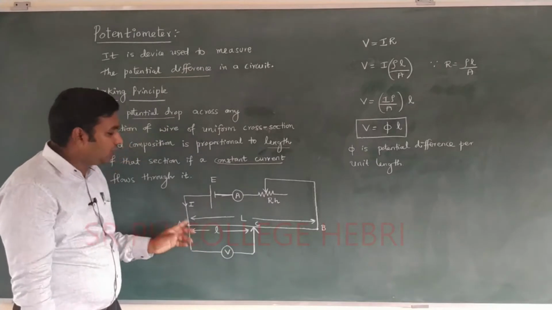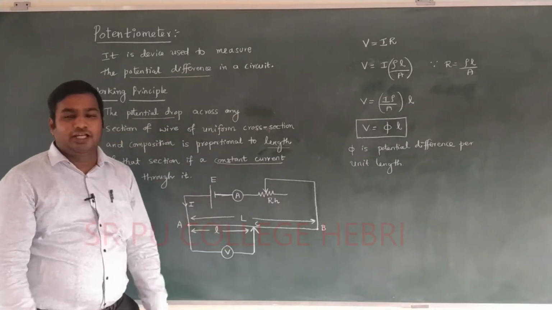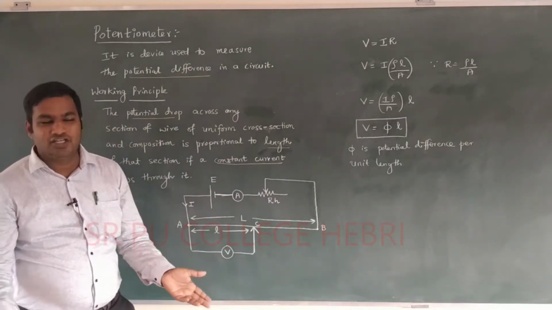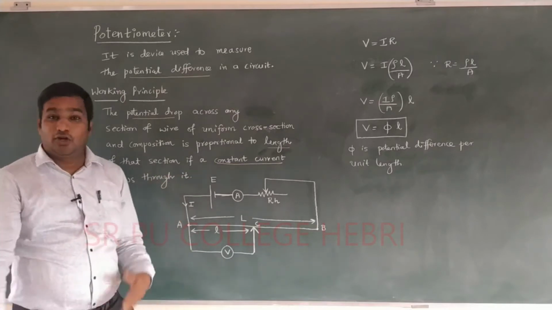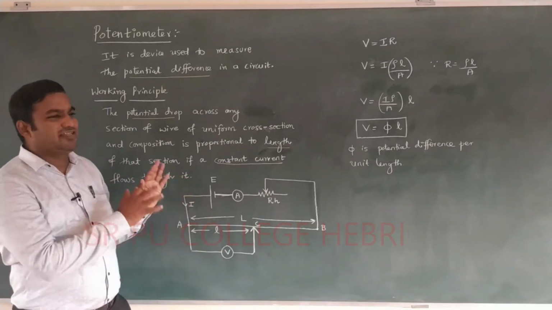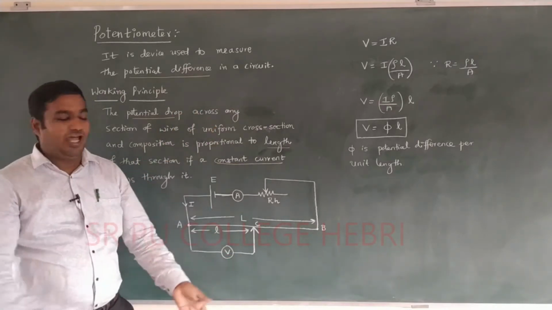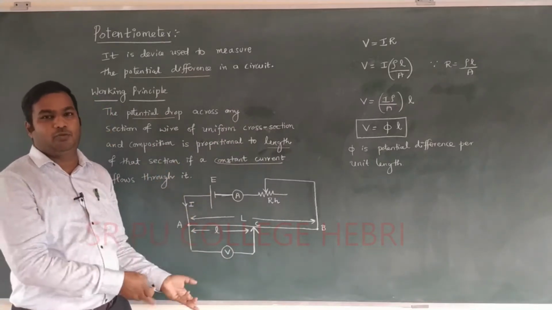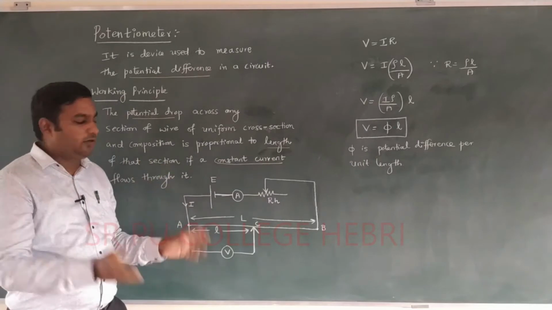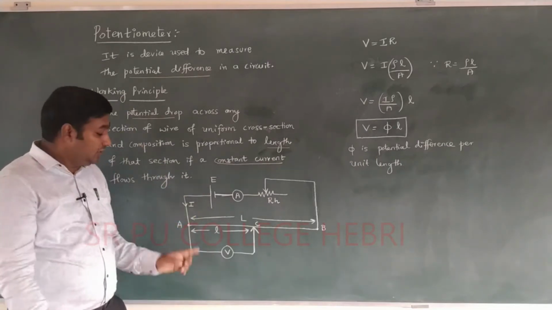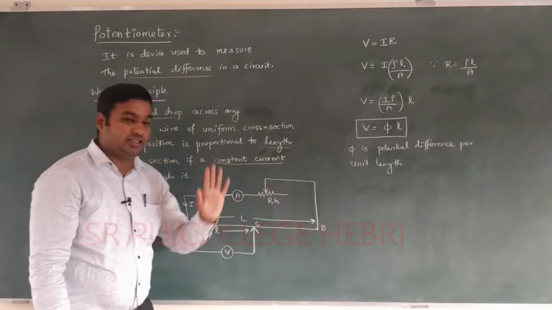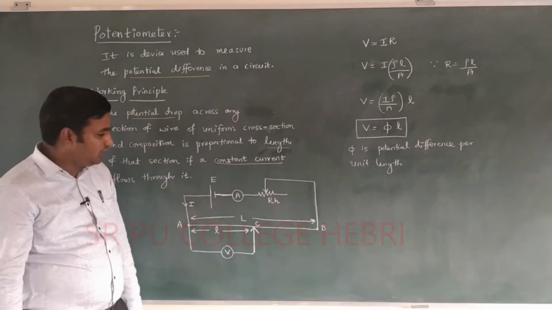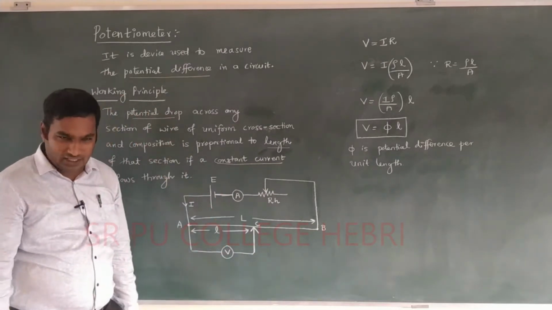Here a wire is given, its length is L, it has a suitable area of cross section, a suitable radius, and not only that, it is maintaining a certain temperature, room temperature. Along with that, the nature of metal may be copper, or aluminum, or steel. A particular material of wire is given. Here AB represents the length of the wire. It may be L length, I already said. It has length equal to L.